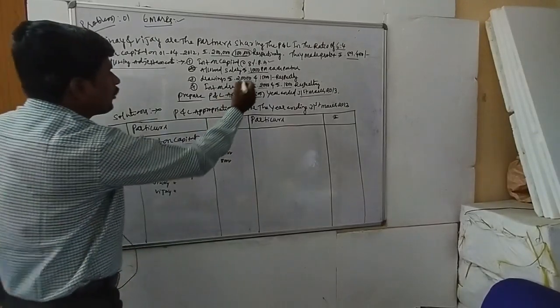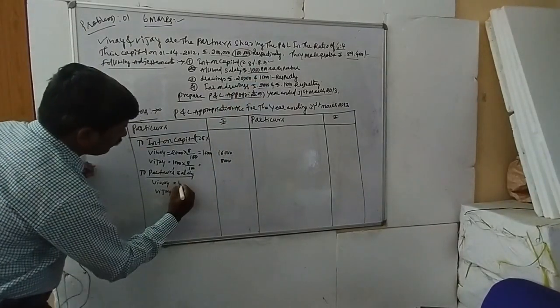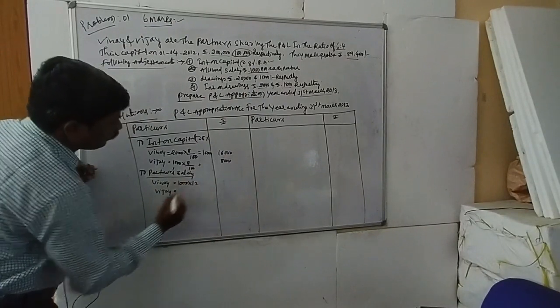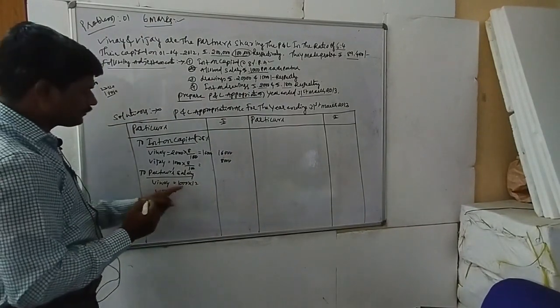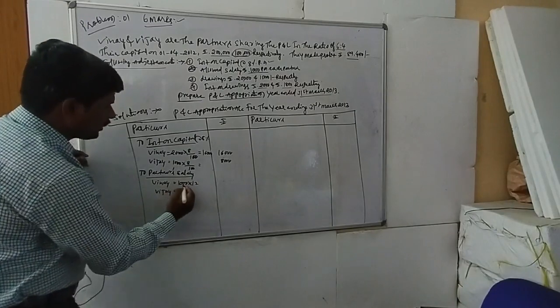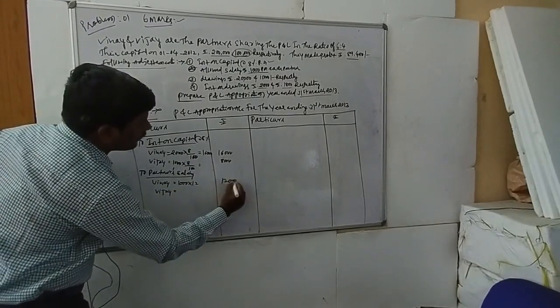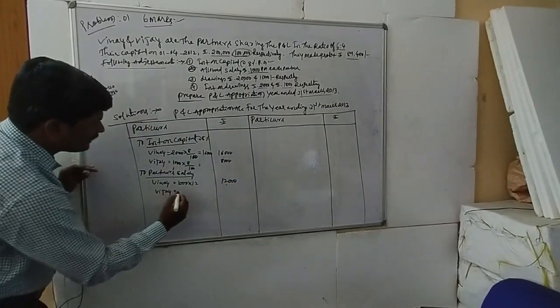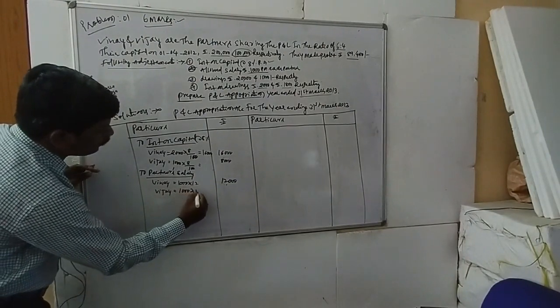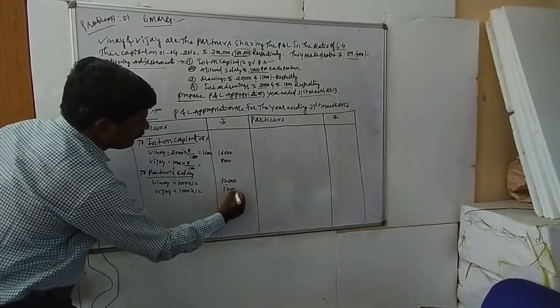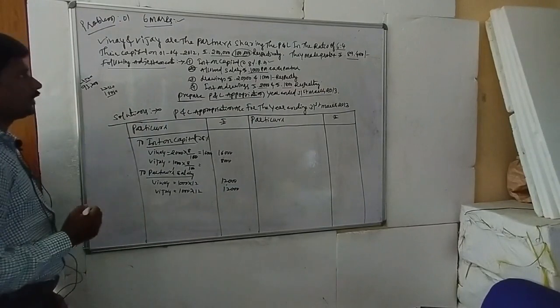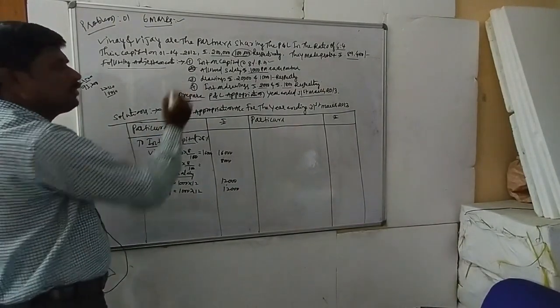The amount is 1,000 per month for 12 months, because we transfer it for 1 year. So 1,000 into 12 is 12,000. Vijay also 1,000 into 12, so 12,000 will be transferred to the outer column. Adjustment number 2 is also over.